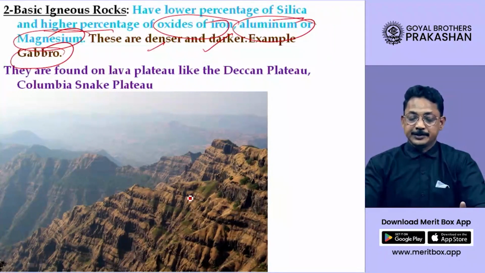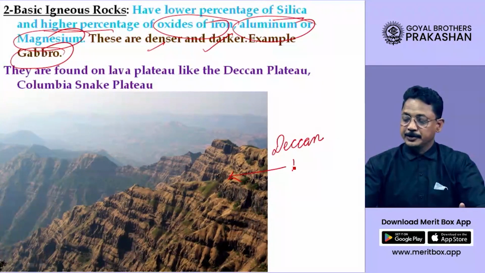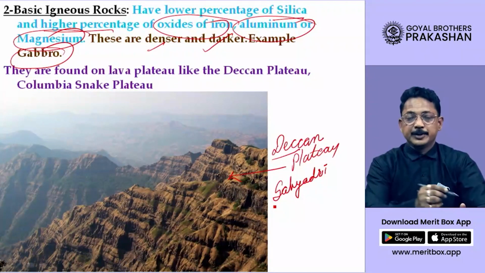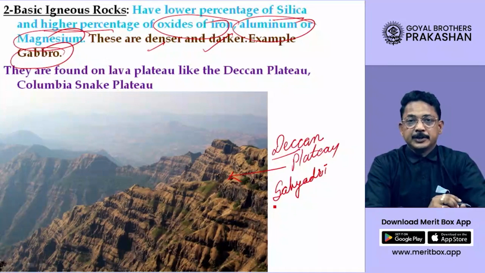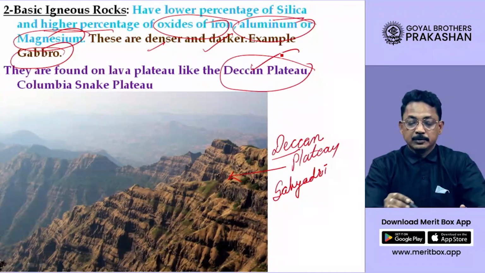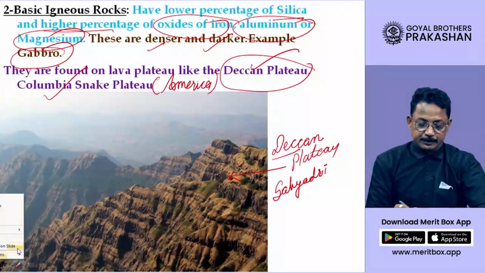This is a plateau that is seen here. This is the Deccan Plateau as seen in Maharashtra. This is a very famous hill called the Sahyadris, actually seen near Mahabaleshwar, a very famous hill station in Maharashtra. So basic igneous rocks you can see in large quantity on the Deccan Plateau as well as on the Columbia Snake Plateau. This is in America, I'm talking about the United States of America, students.